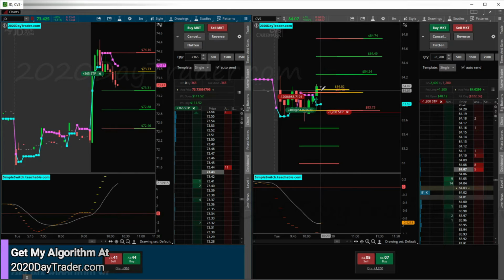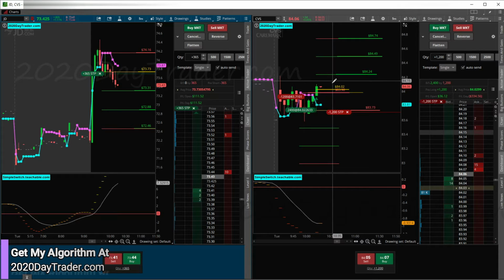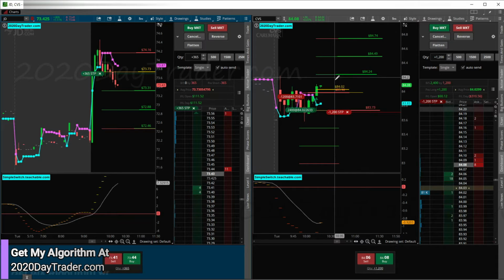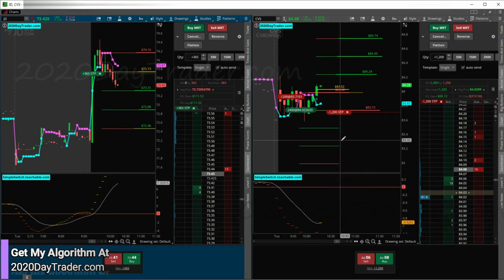Yep, CVS is still in this consolidation channel. We'll see if it's going to break out of this or not. If it breaks out, it'll be nice. Recover a big chunk of our loss, maybe, and turn this into a green trade.